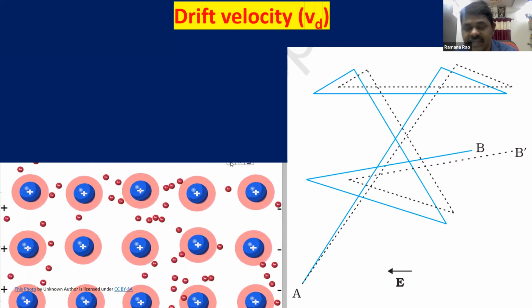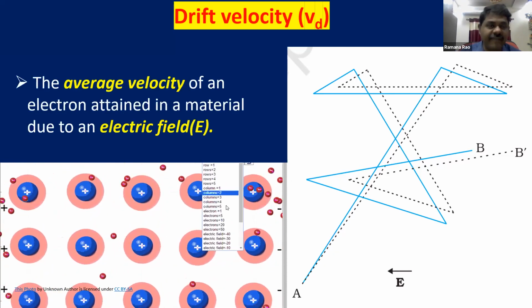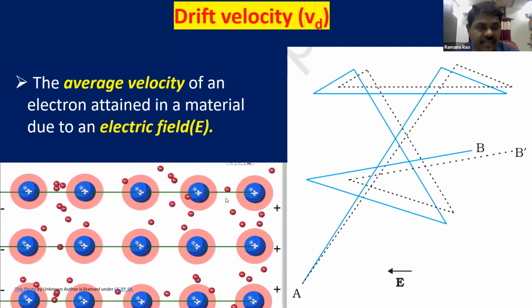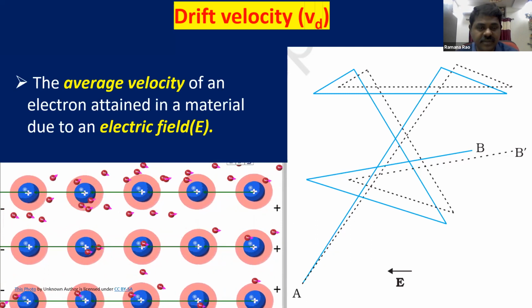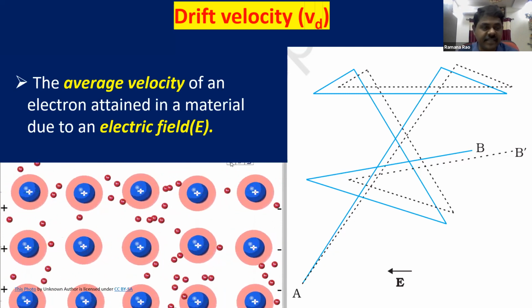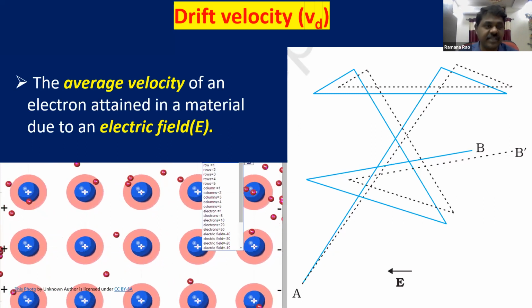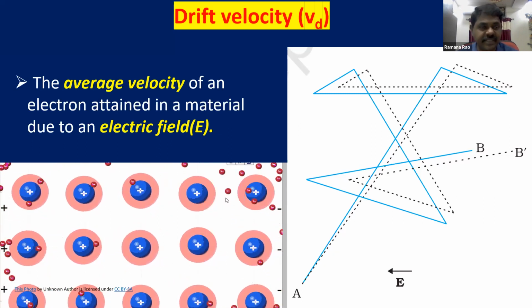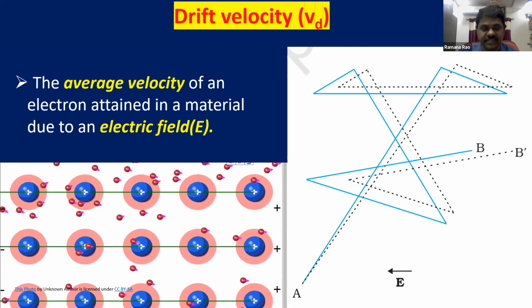That is drift. So drift velocity means the average velocity of an electron attained in a material due to an electric field. So after the application of the electric field, drift velocity is going to be attained. So the average velocity of an electron attained in a material due to an electric field is known as drift velocity.